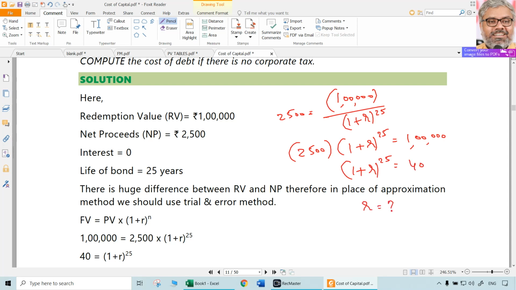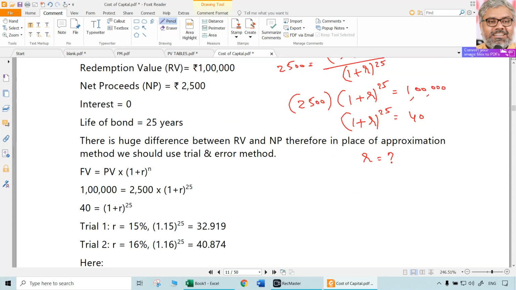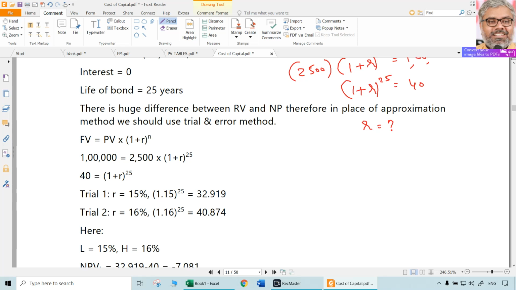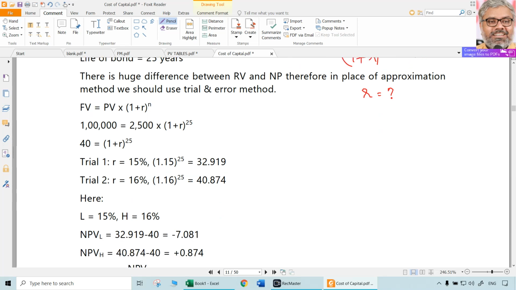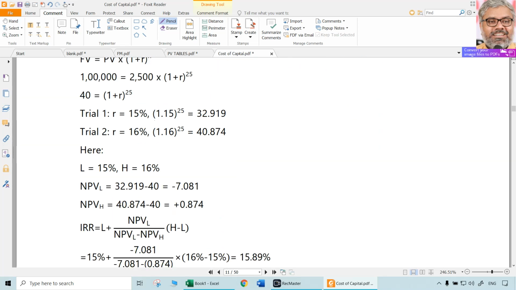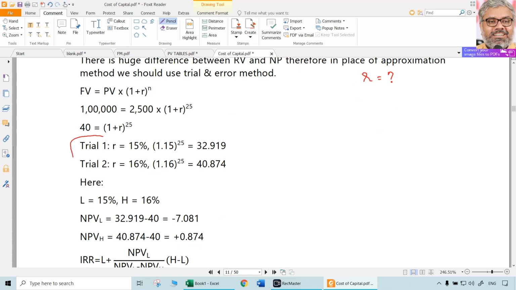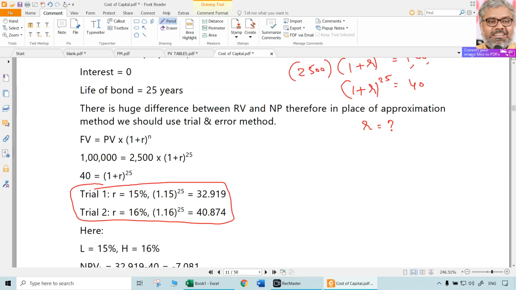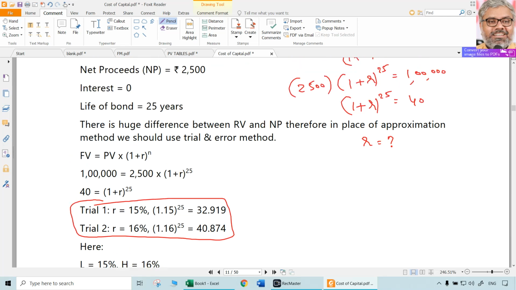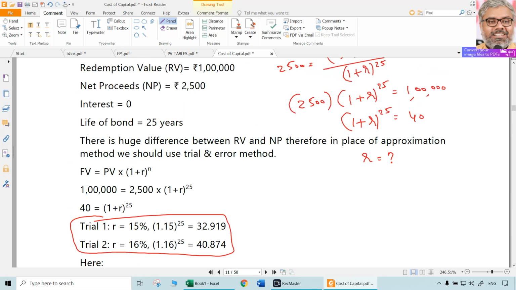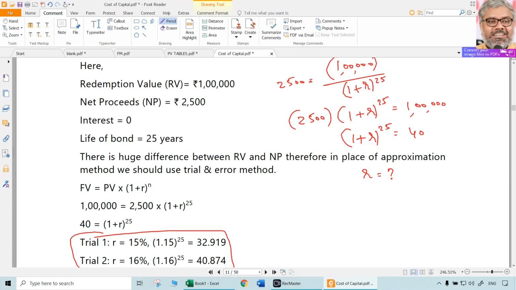R has to be solved with the present value tables only. It is okay to write it like this on paper, to the power of 25, but practically it is not possible. So for 25 years, we need to find the present value factor. At what rate? Whatever the rate is.